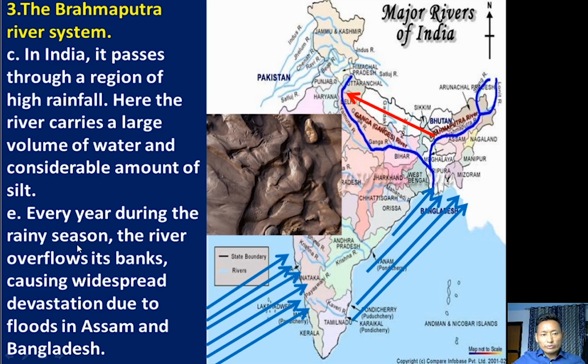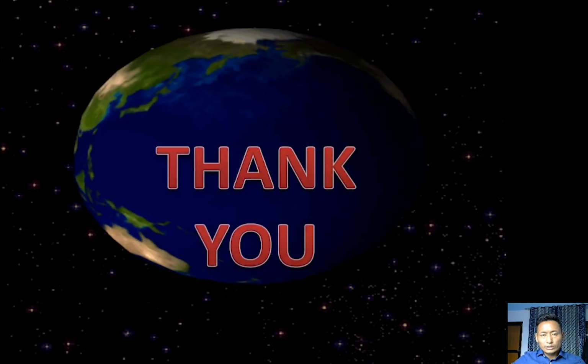During the rainy season, the river water overflows its banks. This yellow line is the river channel or drainage of river Brahmaputra. During the rainy season the river water overflows from this channel, causing widespread devastation due to floods in Assam and in Bangladesh. So these are some of the problems related to river Brahmaputra, mostly in Assam. Thank you.